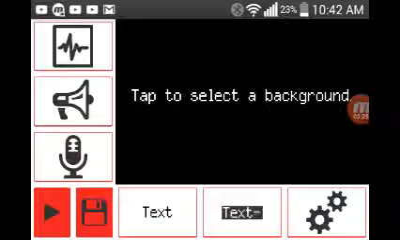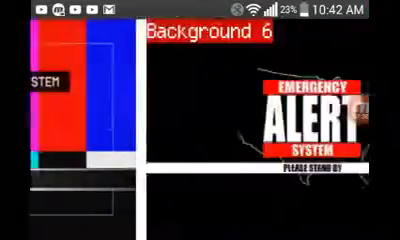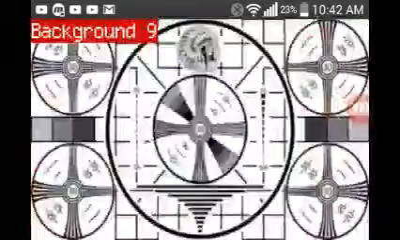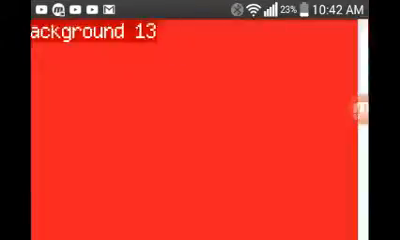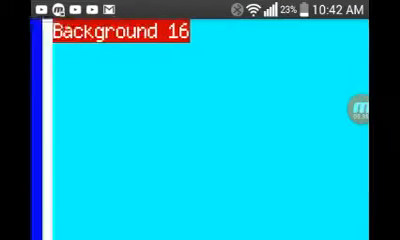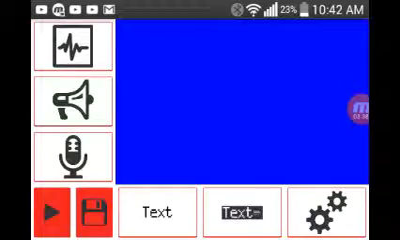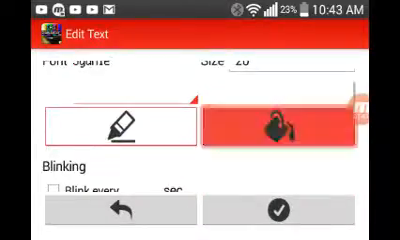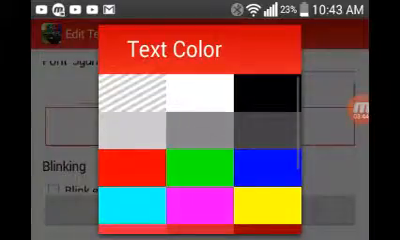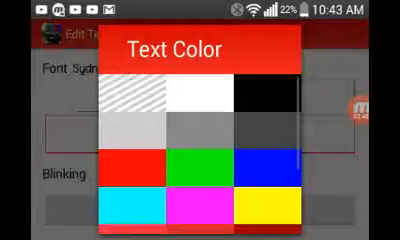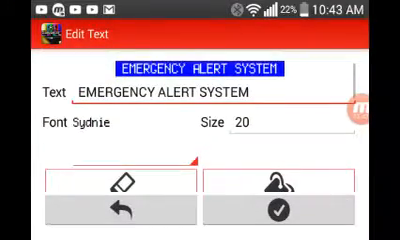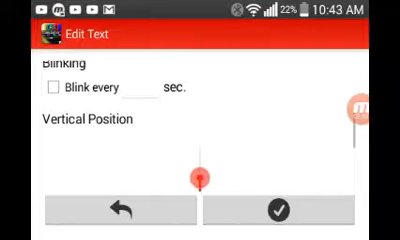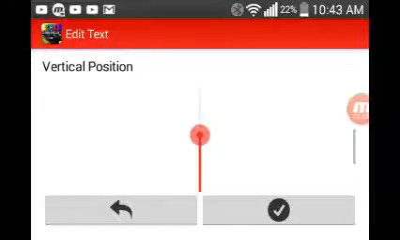So first, what you have to do is select the background. There's like 40, I think. You can just flip through them. Colors. Let's try blue. I don't care. For the text, I'll put emergency alert system, I guess. Blue, black. Can't read that, so how about this. Perfect. Let's try that one. Vertical position, put it a little bit up. There we go.